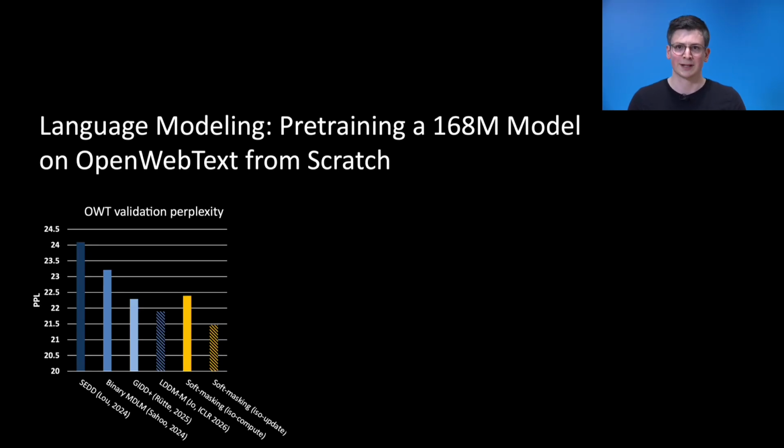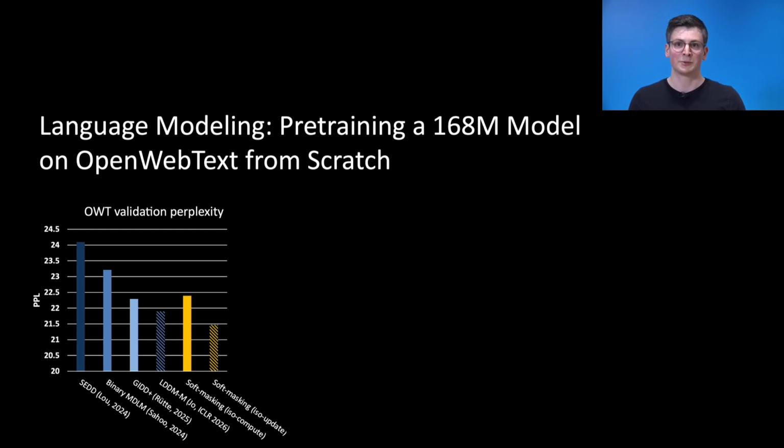I first show that soft masking improves language modeling on the OpenWebText dataset, where we train a 168M model from scratch. In terms of validation perplexity, our soft masking outperforms both masked and uniform enhanced baselines.